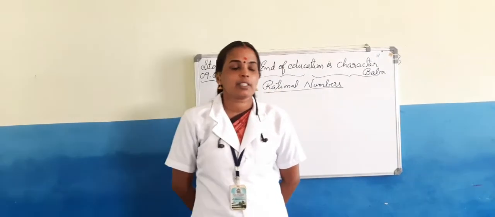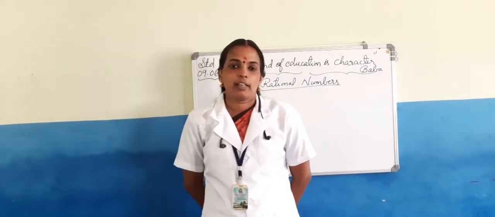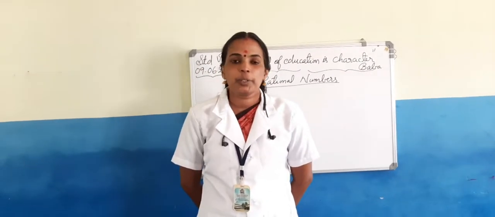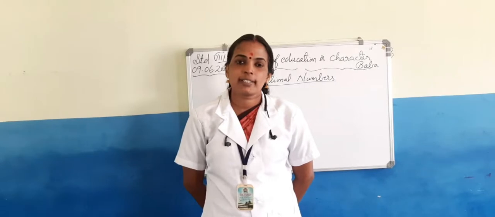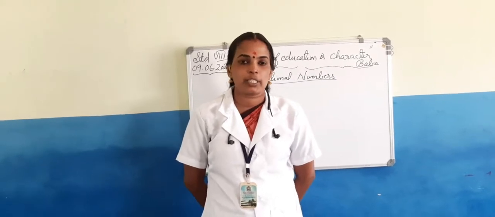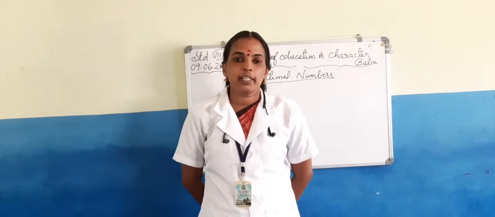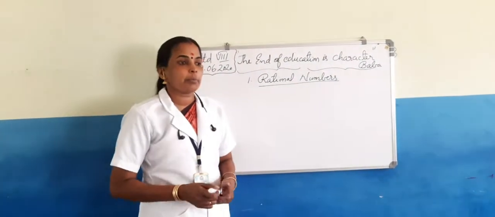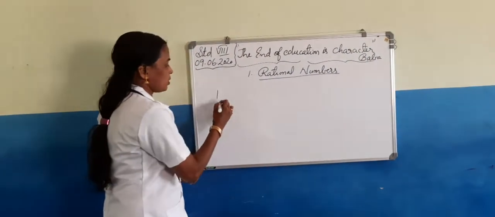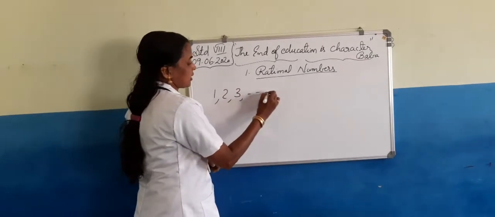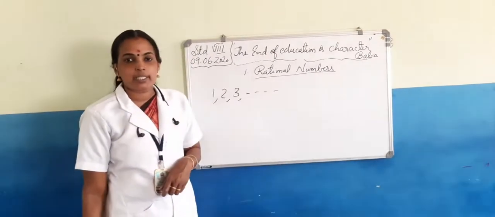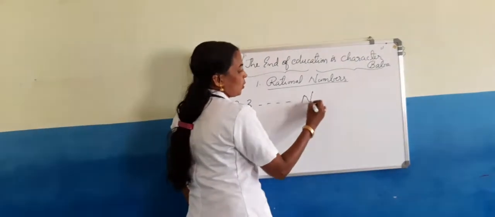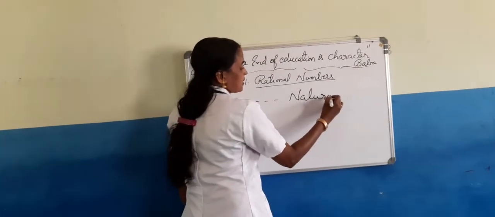There is a famous quote in maths. Numbers govern the world. Can you imagine a world without numbers? No, we can't imagine it. So in the beginning, we studied counting numbers. That means we used numbers to count. That means 1, 2, 3, etc. This type of numbers, the numbers that we use to count, are called counting numbers or natural numbers.